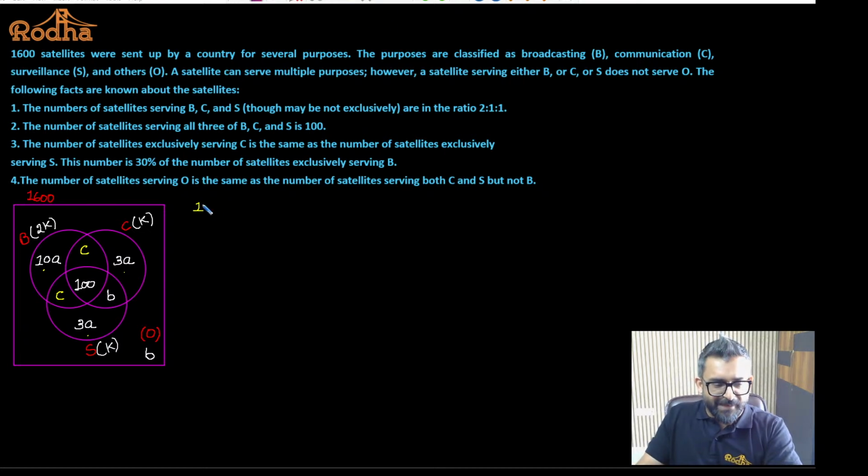Please guys keep on replying. 10A, 3A, 3A, 16A. C and C will make it 2C. This is B and this is B. This is 2B. Plus 100 is equal to 1600.